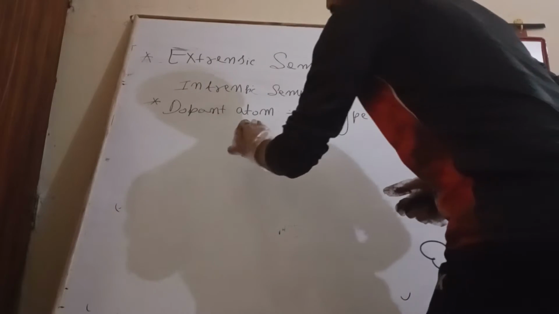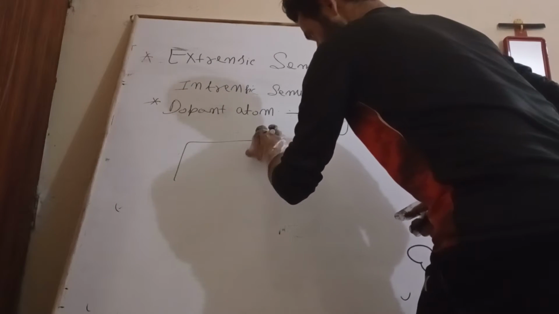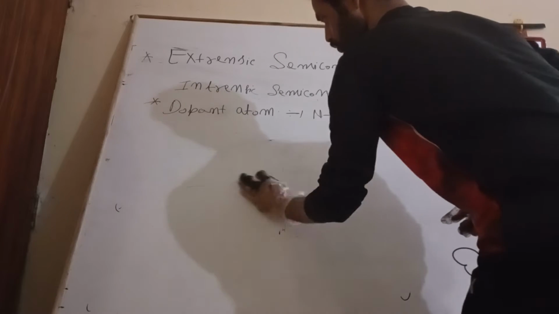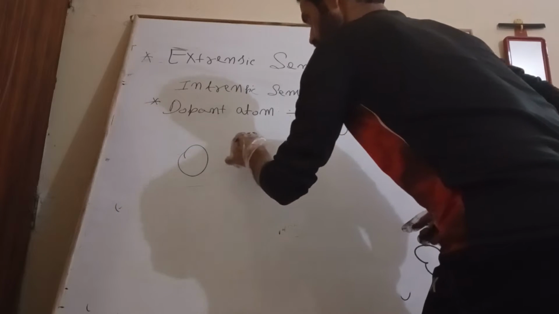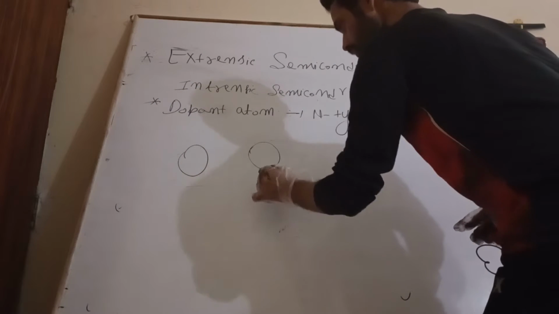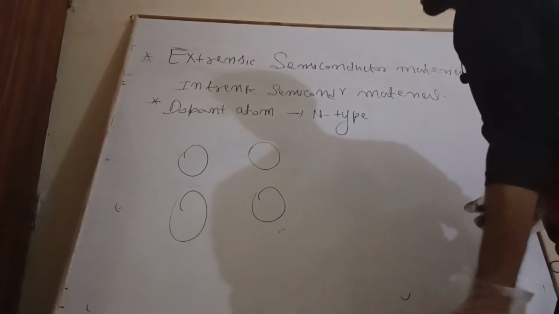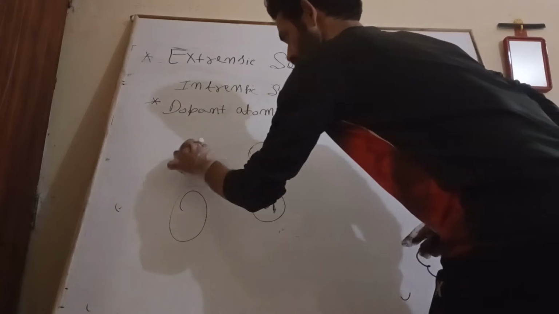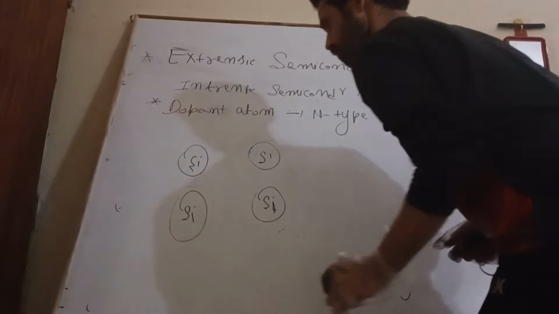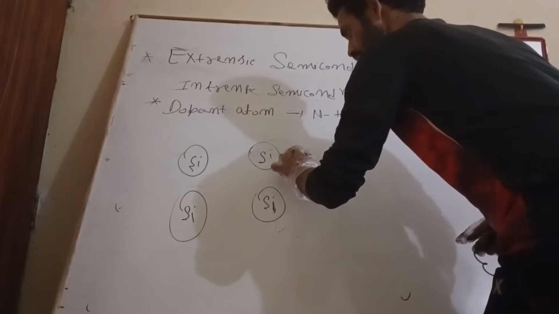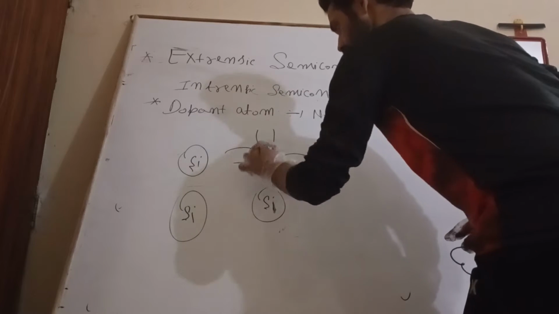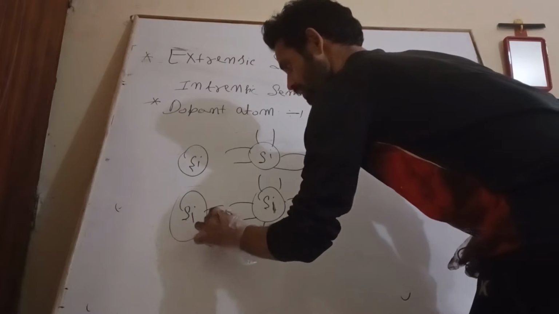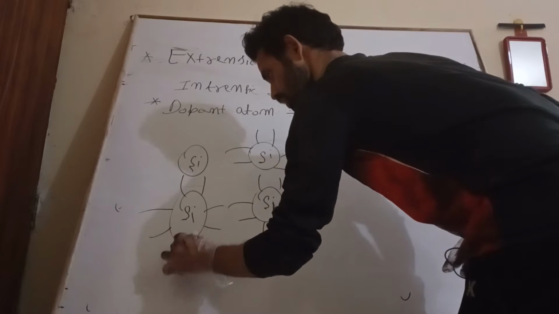What we will do? First take a silicon crystal, a two-dimensional single crystal silicon. This is my single crystal, this is my silicon and this is my silicon. If you see here, this silicon atom has how many outermost electrons? 4.